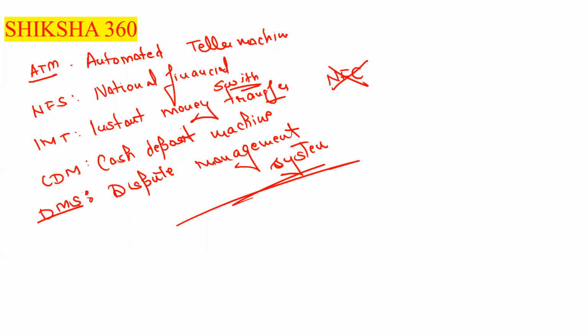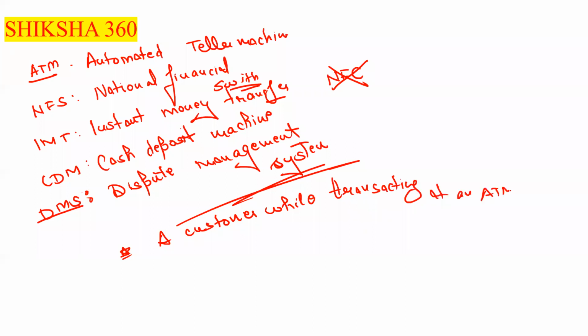Now I will ask all of you a question, so please understand it very carefully. A customer, while transacting at an ATM, uses a wrong PIN.